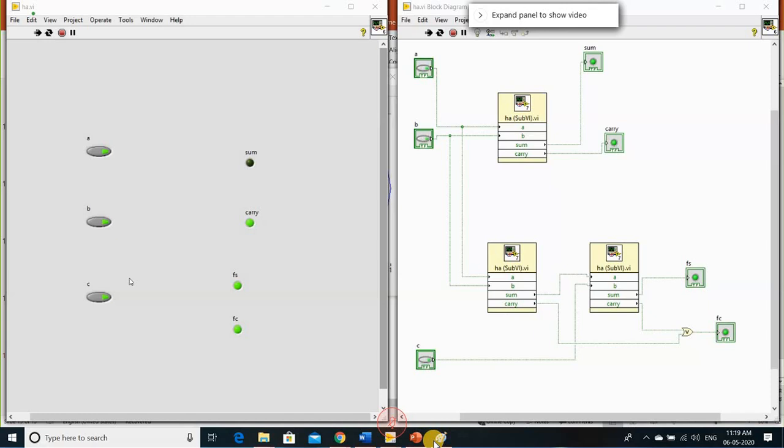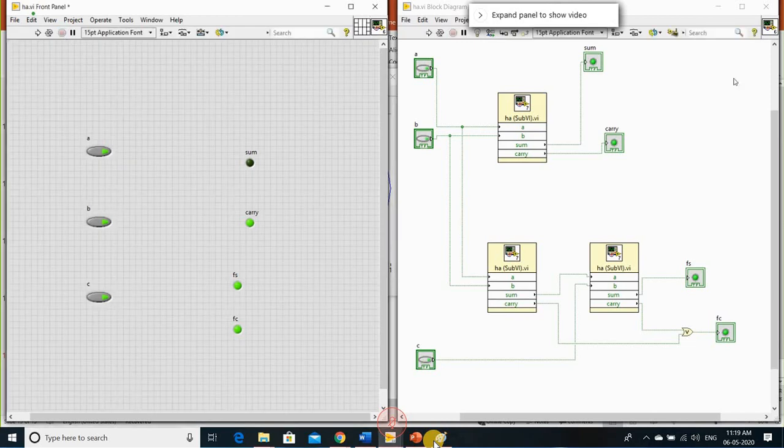Okay, fine. Let me run. It runs section wise, only half adder and full adder to run separately. Fine.